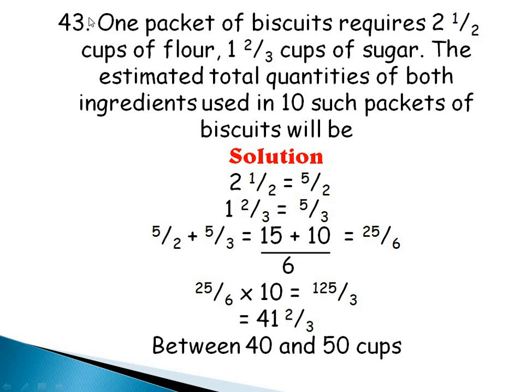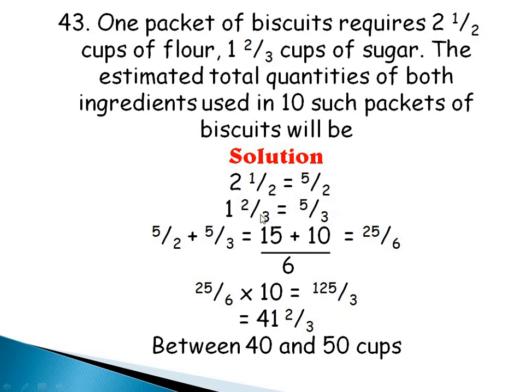Question 43. One packet of biscuits requires 2 whole number 1/2 cups of flour, 1 whole number 2/3 cups of sugar. The estimated total quantities of both ingredients used in 10 such packets of biscuits will be, okay, remember they said estimated value, so let's start by changing this mixed fraction to an improper fraction. 2 times 2, 4, plus 1, 5. So I have 5/2.